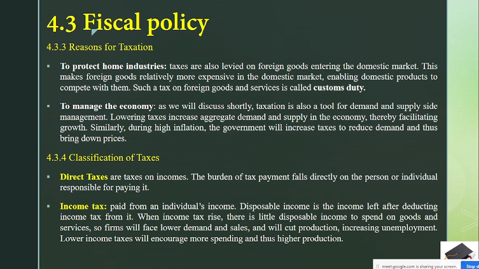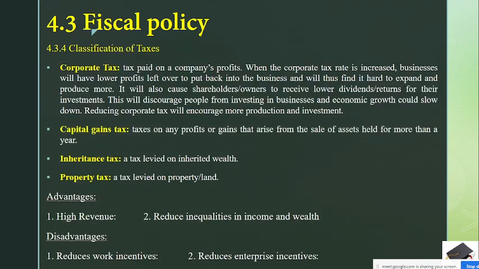If your disposable income decreases, you won't buy products. Then what will happen? The organization will produce less, and if they produce less, they don't need as many employees. Then unemployment will increase, and ultimately inflation will increase. Okay, this is known as income tax.